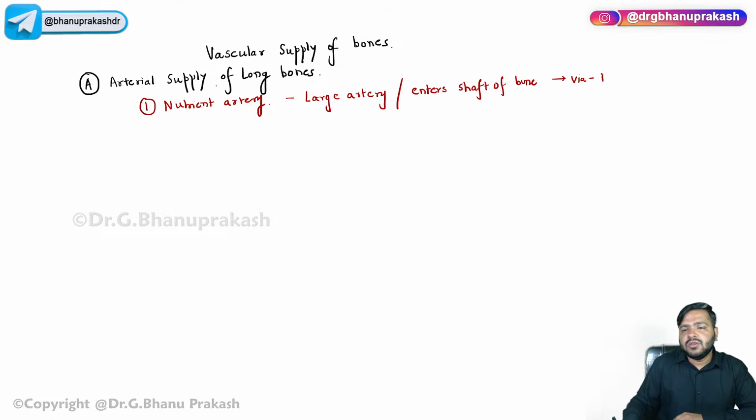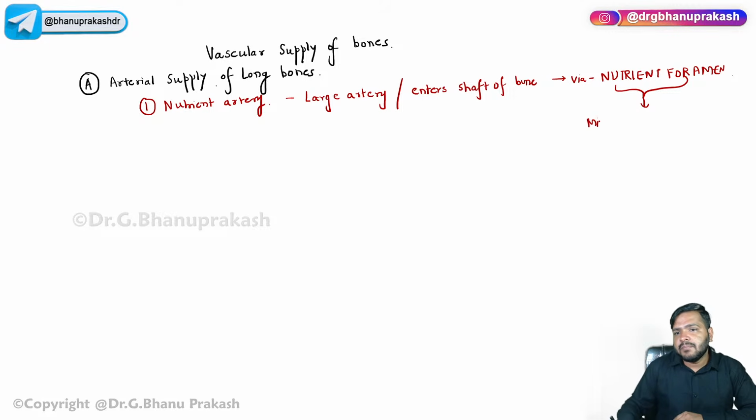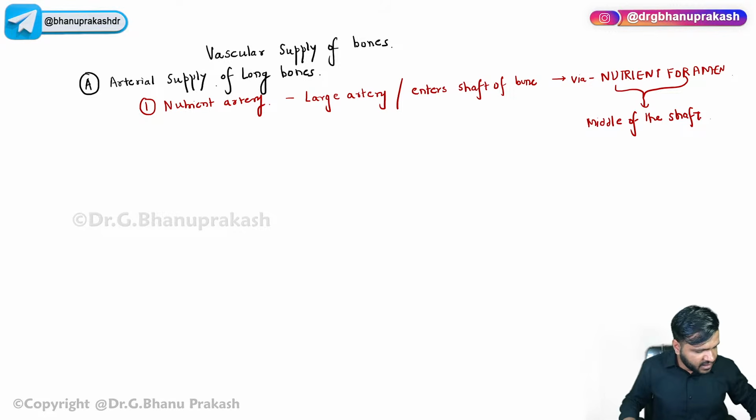Via the nutrient foramen. Very, very important. Via the nutrient foramen, right? And this nutrient foramen is present in the middle of the shaft, right in the middle of the shaft.